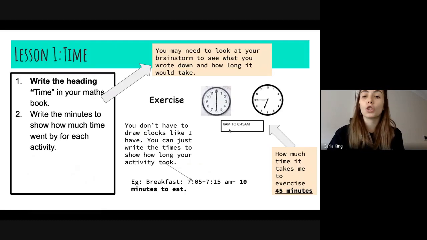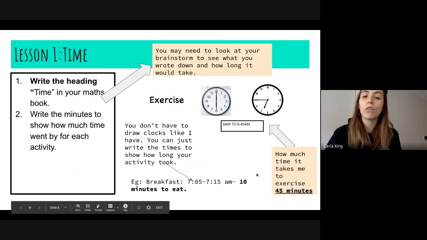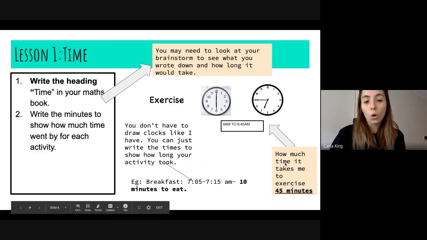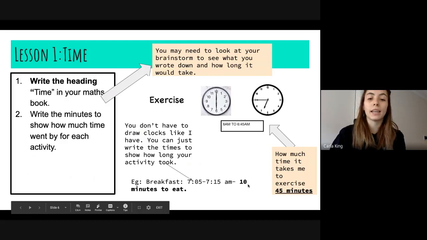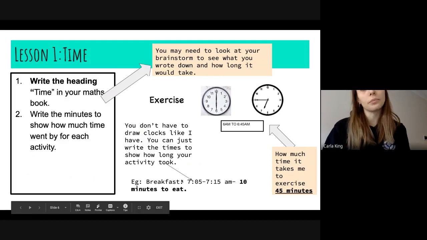You might like to just write 6 a.m. to 6:45 is the time you exercise. And that takes 45 minutes for me. Or another example is I eat breakfast between 7:05 and 7:15. And it takes me 10 minutes to eat in the morning.